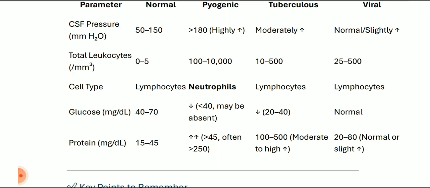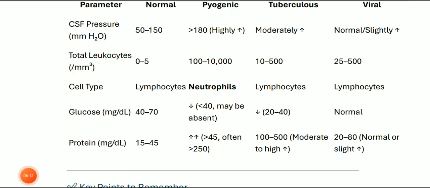For glucose in milligrams per deciliter, normal CSF has 40 to 70 milligrams per deciliter of glucose. In pyogenic, it is reduced because of uptake by the bacteria, less than 40 or maybe even absent. In tubercular, it is reduced to 20 to 40, and in viral, it is unchanged.